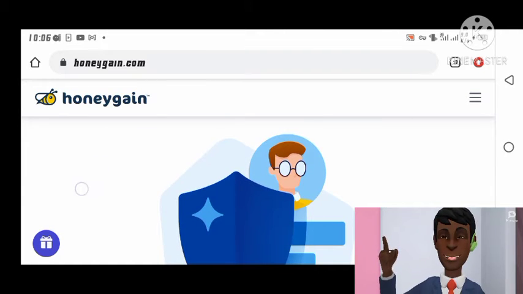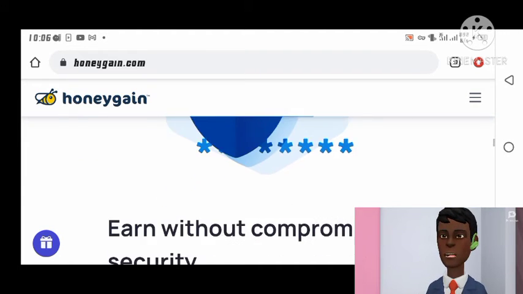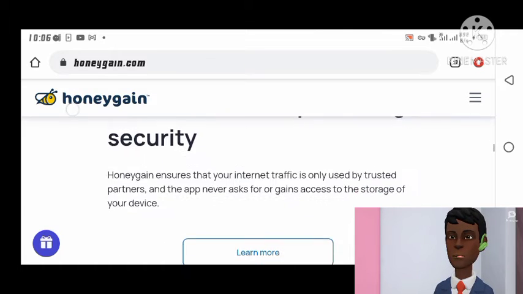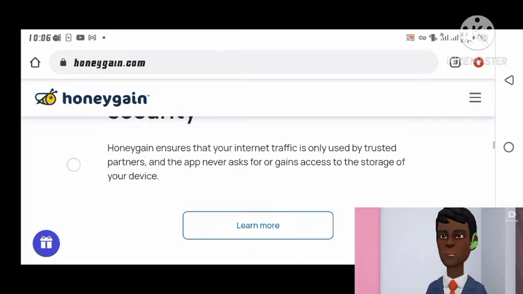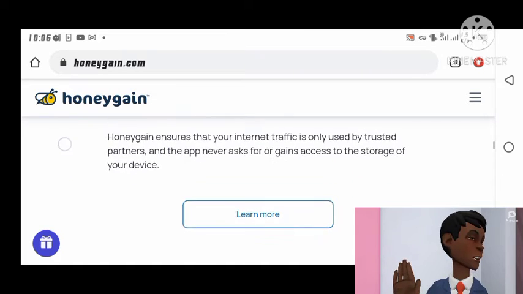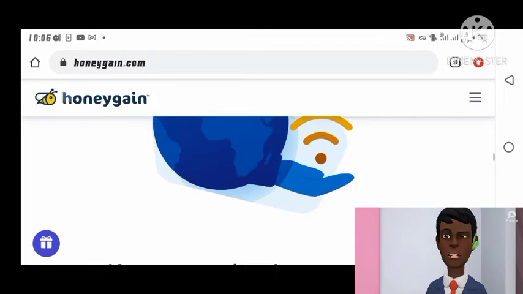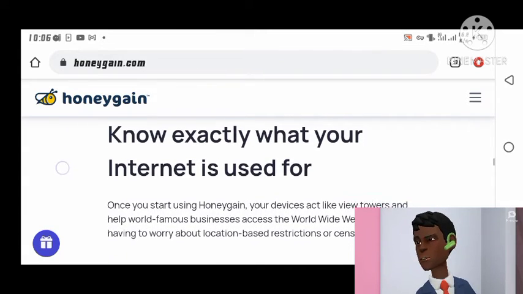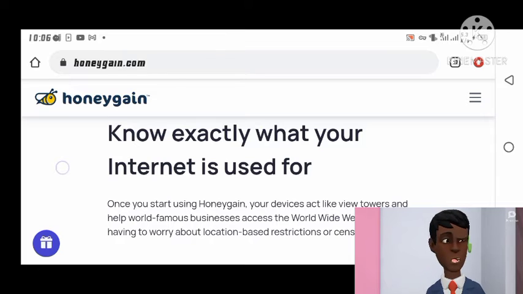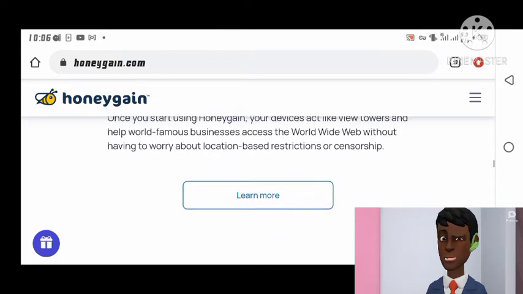Earn without compromising security. Honeygain ensures that your internet traffic is only used by trusted partners, and the app never asks for or gains access to the storage of your device. Know exactly what your internet is used for. Once you start using Honeygain, your devices act like view towers and help world-famous businesses access the World Wide Web without having to worry about location-based restrictions or censorship.